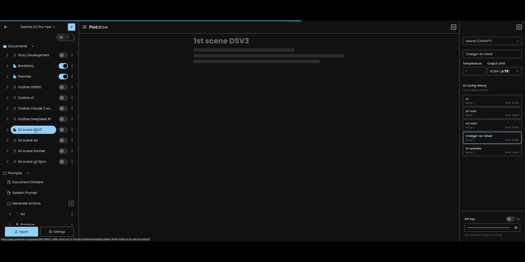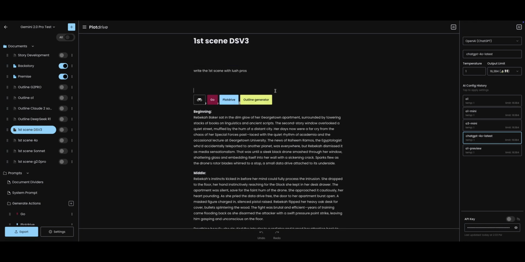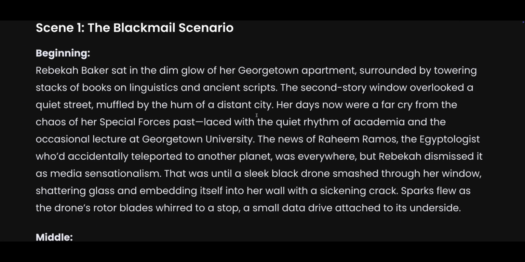We're going to go back with DeepSeek, but this time we're going to use its V3 version. The reason we're using the V3 version is because it's more of a writing sort of AI as opposed to the other one, which is a planning sort of AI. I'm going to read the very beginning with the prose.